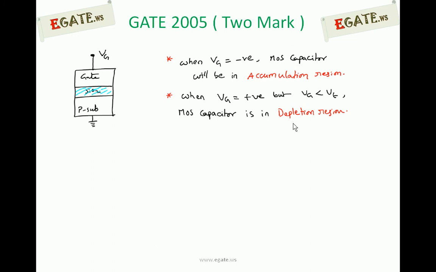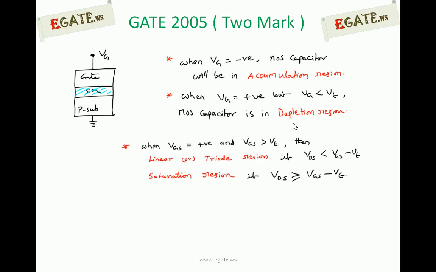So if you are applying less than that, the MOS capacitor will be in depletion region. Next, if the gate voltage is more positive, greater than the threshold voltage, there are two regions: one is the linear or triode region, the other is the saturation region.